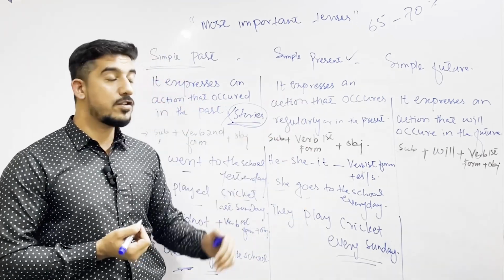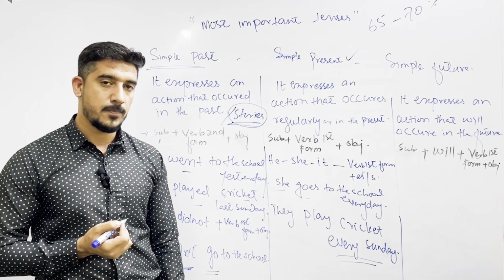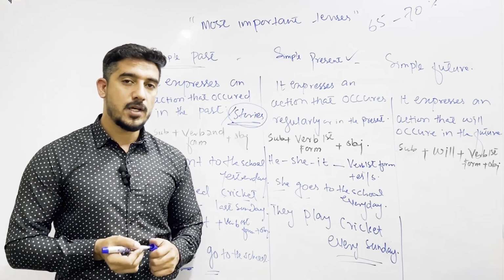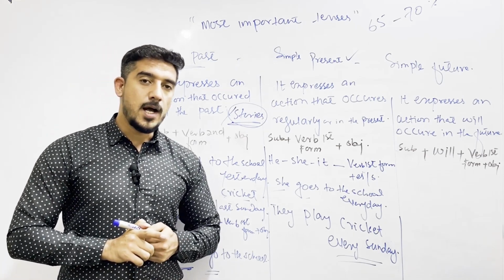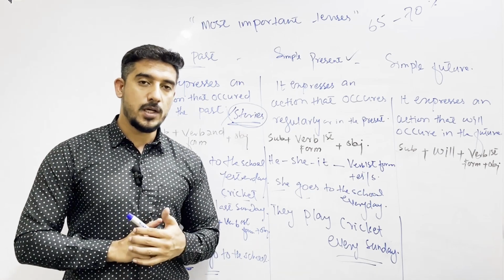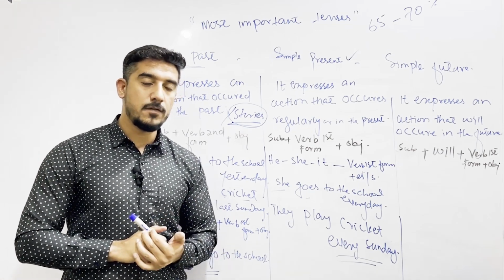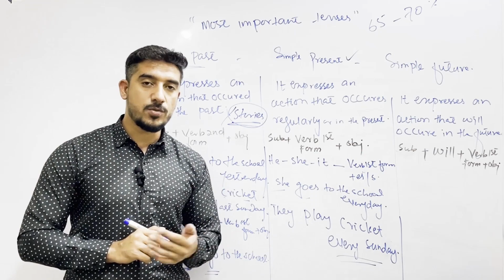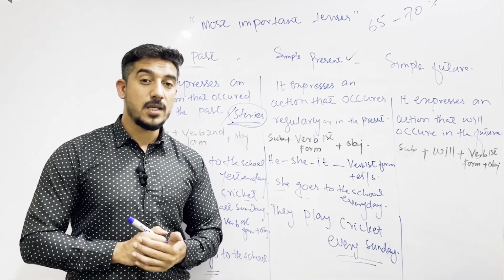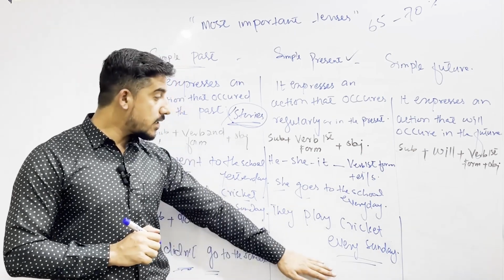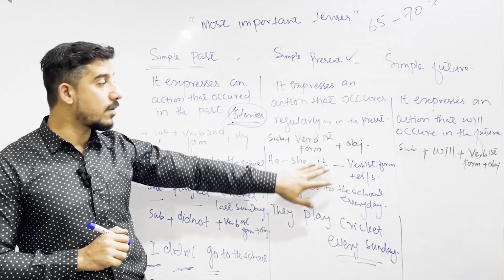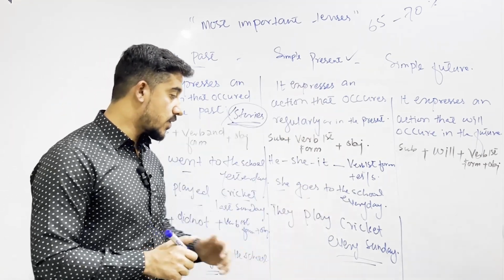You have to use simple present tense for it. I take water. I walk to school. I see a doctor. I meet my friend on weekends. She plays cricket. He plays cricket. It rains today. This is how you are using simple present tense.